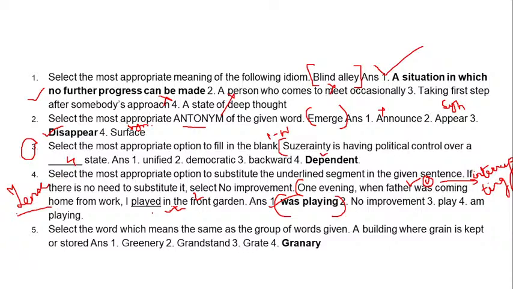It will only interrupt an action that is going on, isn't it? It will only interrupt a live action, a progressive action. Otherwise it can't interrupt a totally past event. The interrupting action is itself in the live condition, and whatever it is interrupting is also in the live, progressive condition.